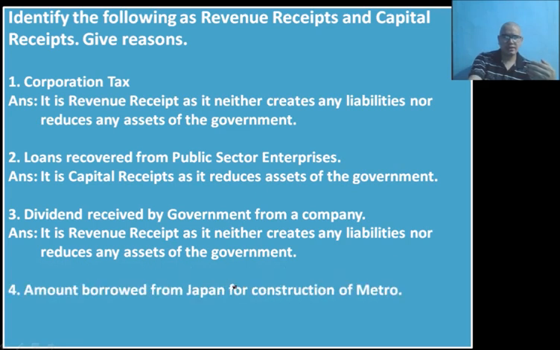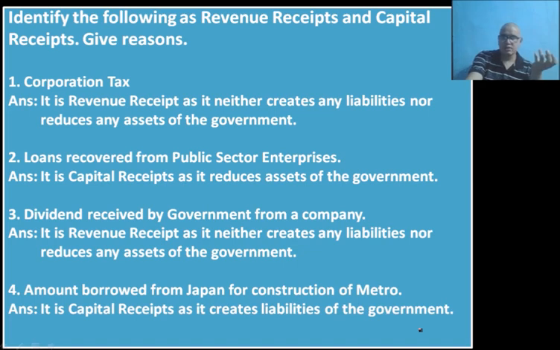Okay, on the other hand, amount borrowed from Japan for construction of metro. Now the government is borrowing money from the Japanese government or Japanese industries. Borrowing means liabilities. Liability will be created, so it is obviously a part of capital receipts.